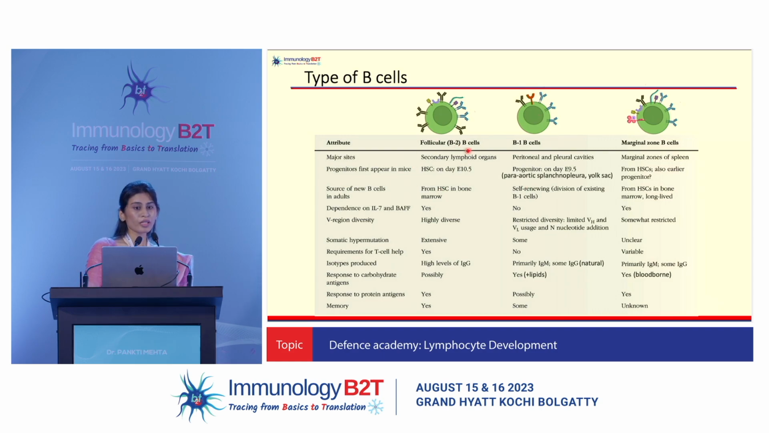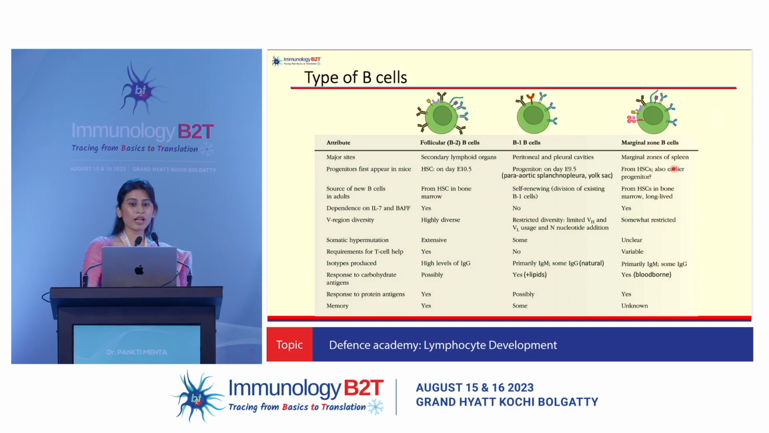So you have your follicular B cells coming from the hematopoietic stem cells. They depend on interleukin-7 and BAFF for their development, and they are highly diverse. They require T cell help to respond to protein antigens and undergo the unique processes of somatic hypermutation, class switching, and express large amounts of IgG antibodies. They also have the properties of memory.